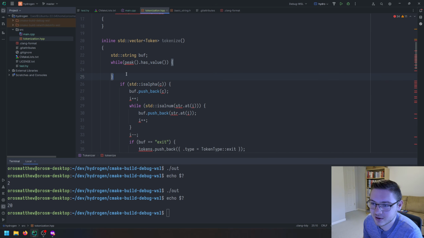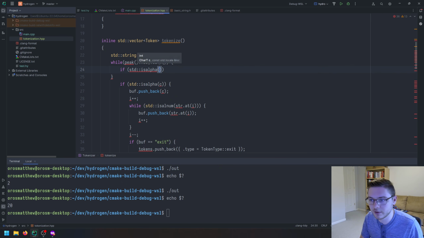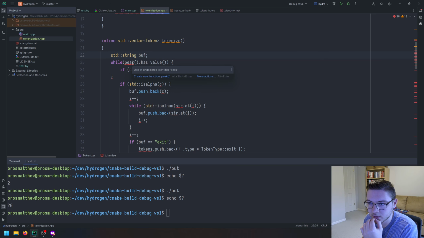So then we have this if is alpha. We will put that in here, is alpha, and then instead of C, we can just do peek. So we will peek, and it's an optional, but we know that it has a value because we're checking that here. So we can go ahead and just take the value like that.